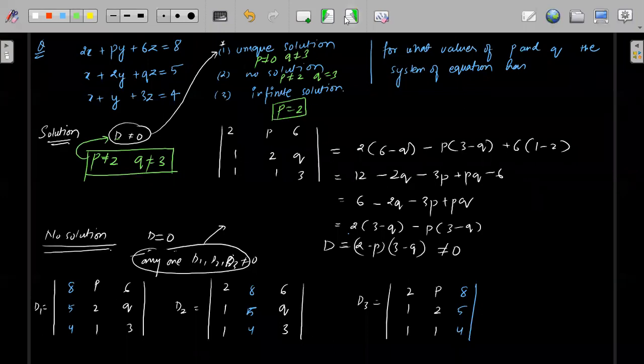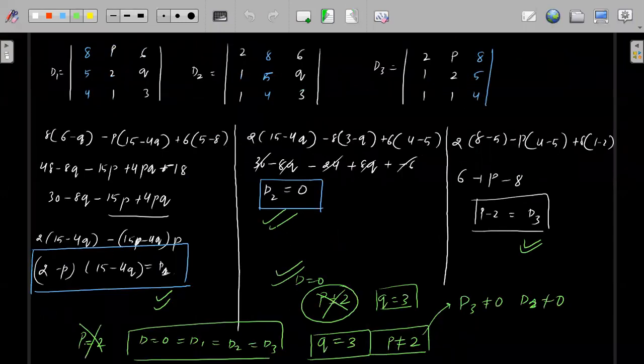Okay. I hope everybody understood the solution. Just check it once again. I hope everybody understood why I have taken P not equal to 2 and Q equal to 3. Yes, you can have Q equals 15 by 4, but then D will not be equal to 0. For D to be 0, either P should be 2, which we cannot take as we have seen all will become 0, or Q should be 3. If Q is not 3, then D won't become 0. So that is why we cannot take this as 0. If you take this as 0, then D1 will become 0, that is fine, but D will not be equal to 0. Okay, Akshay, did you understand?